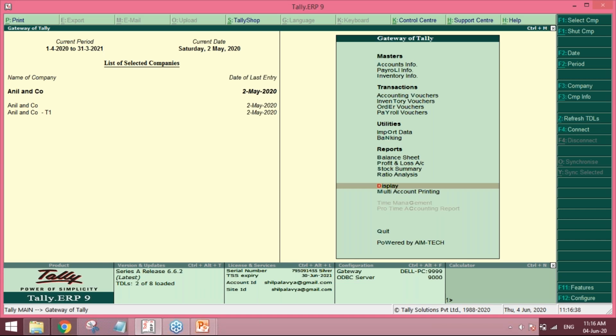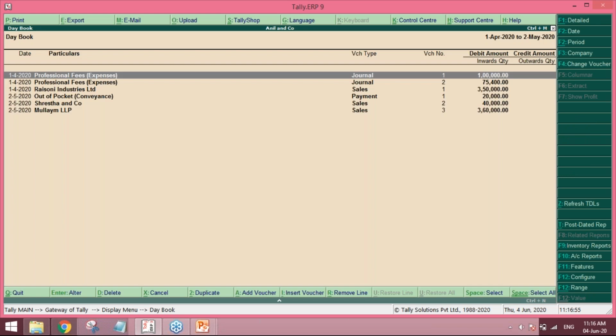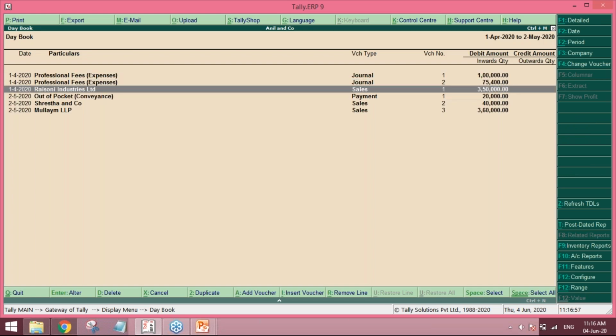This is just a small example, there could be many other ways also, but let us start with how Anil and company would track the cost of each revenue side as well as each expense.